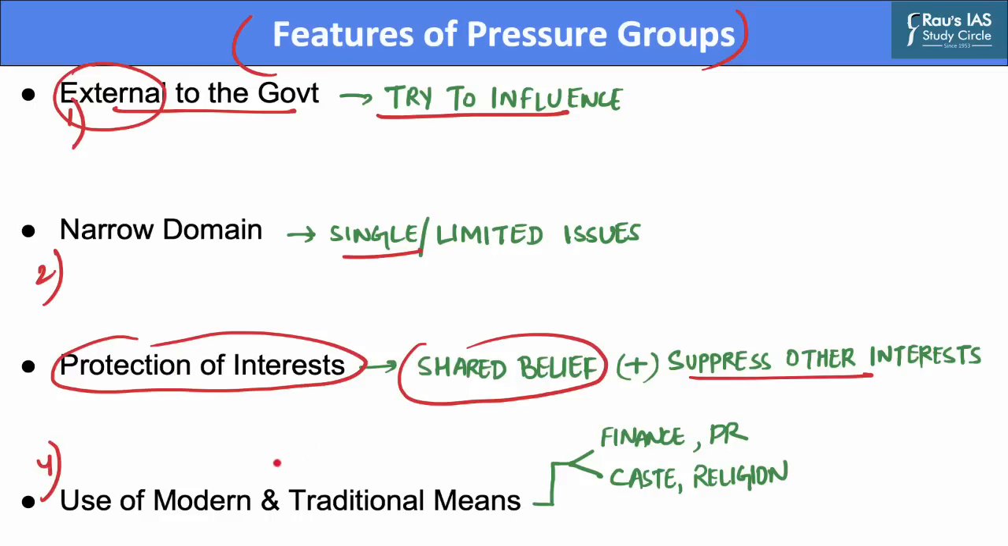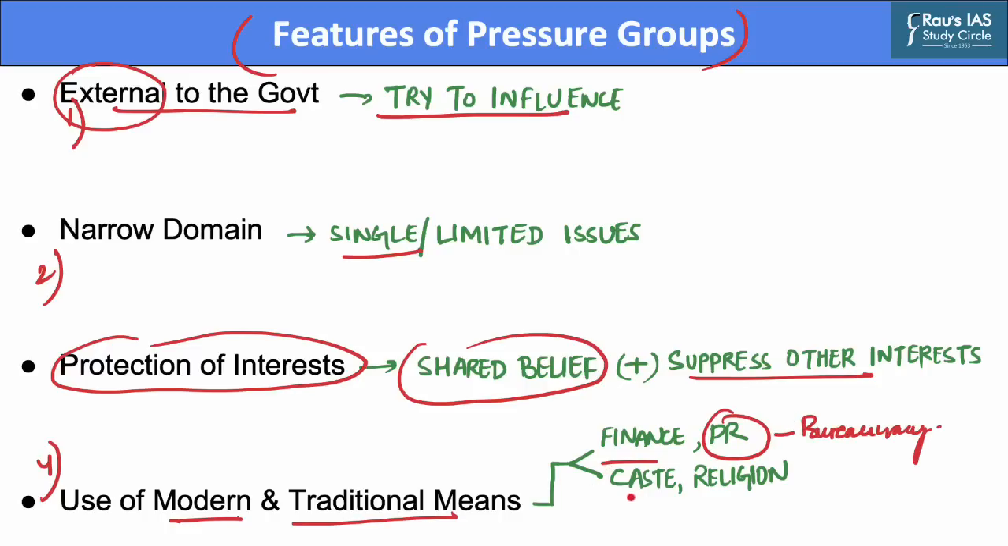Fourth is that pressure groups try to follow modern means of exerting pressure without fully giving up the traditional or old ways of operation. They adopt techniques such as financing of political parties, sponsoring their close candidates at the time of election, and maintaining relations with the bureaucracy.